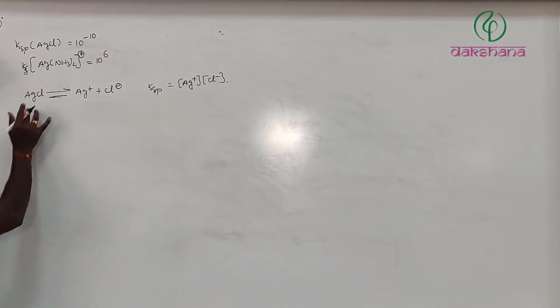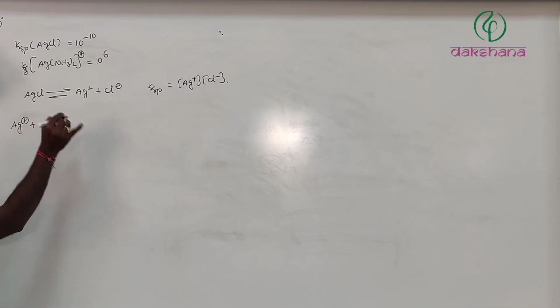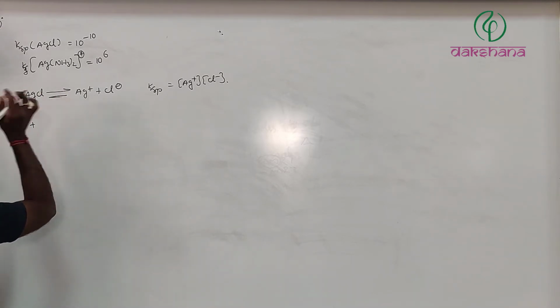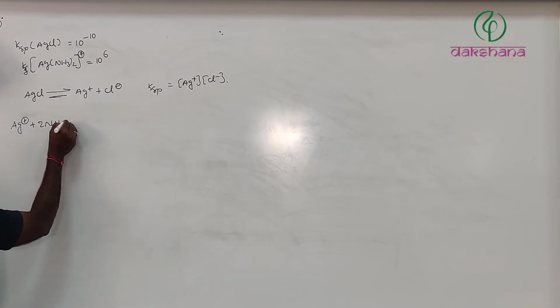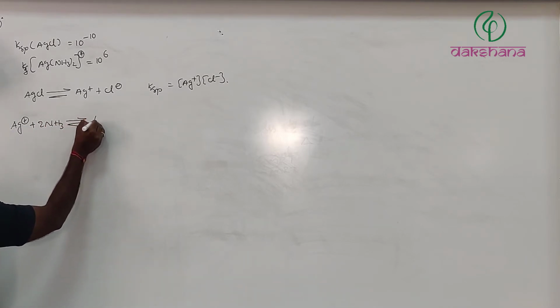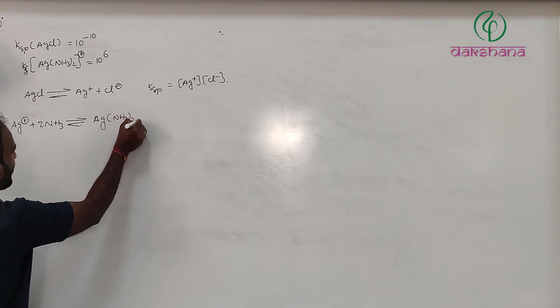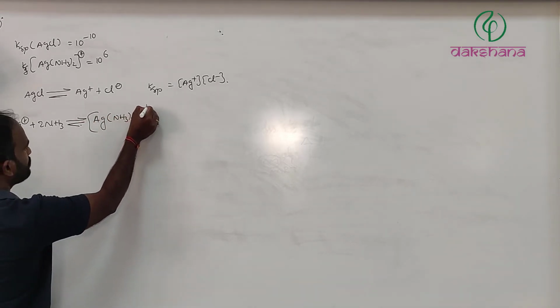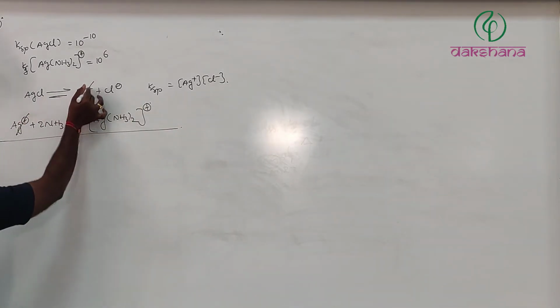Next, the Ag+ ion released during this process will combine with the ammonia and form a stable complex, Ag(NH3)2+. Just by adding these two equations, Ag+ gets cancelled.